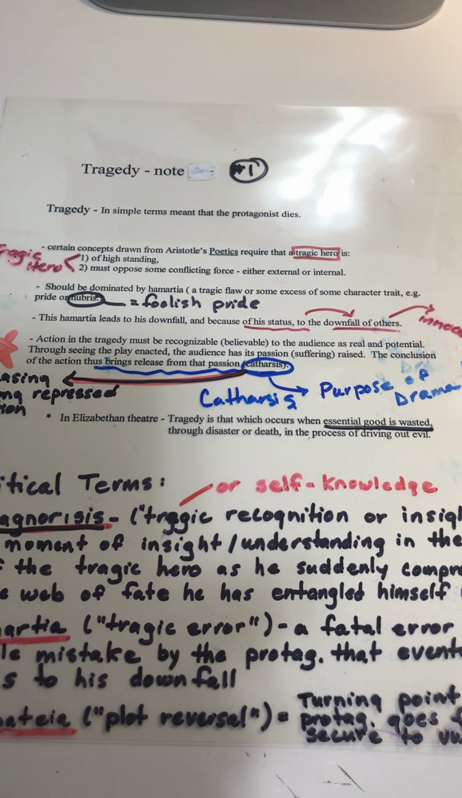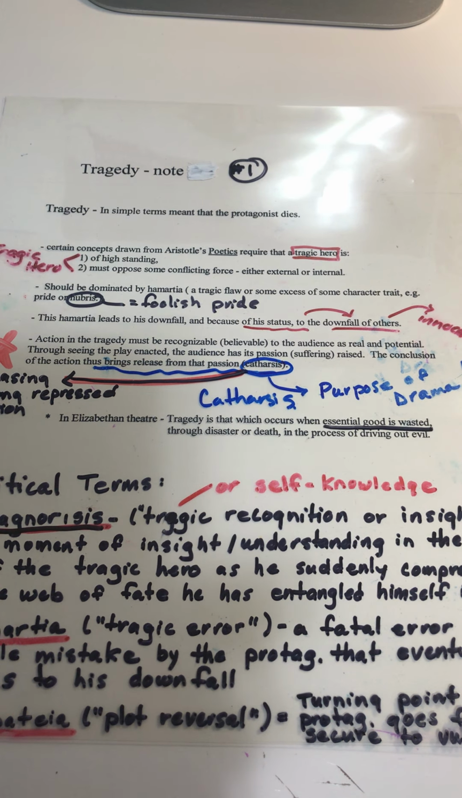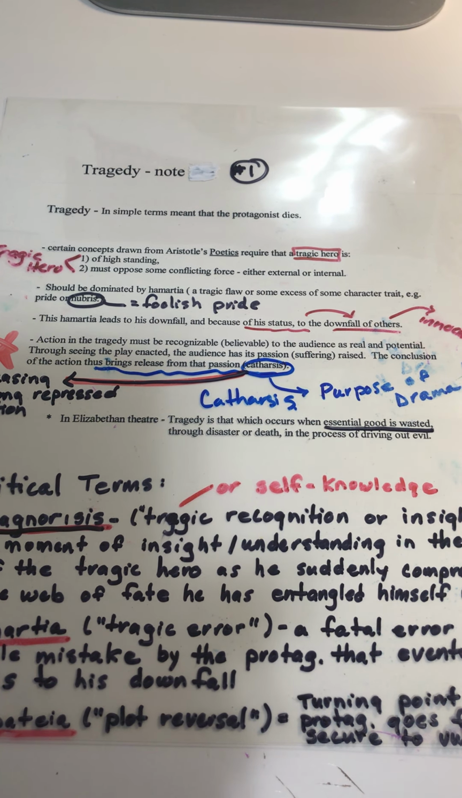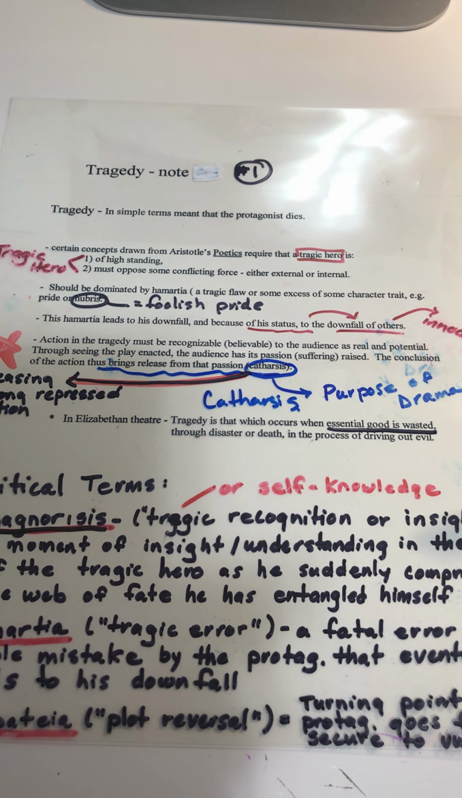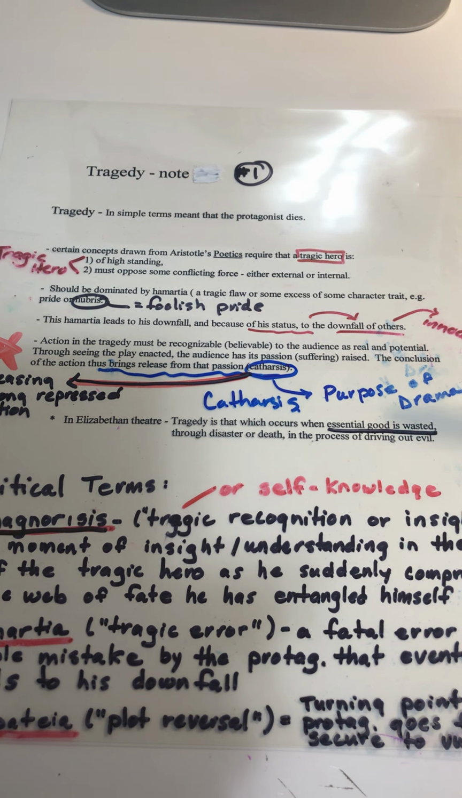Now, Shakespeare based a lot of his definition of tragedy and tragic hero on this dude here, Aristotle, and his original explanation or definition of tragedy.